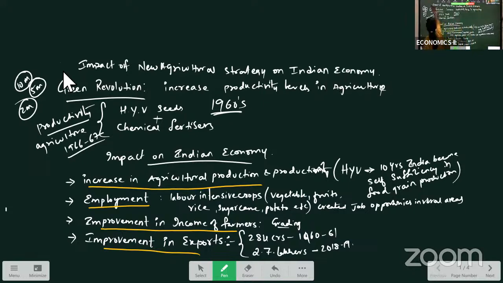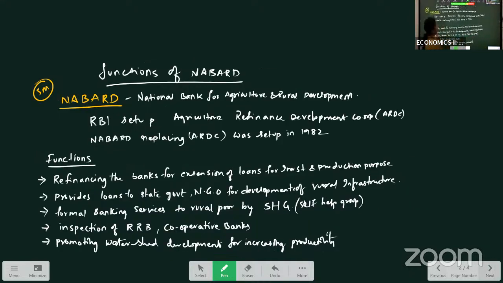Right, this is one question. Impact of new agriculture strategy on Indian economy. Another question you have, what are the functions of NABARD? Okay, so these are the two important questions from this chapter.